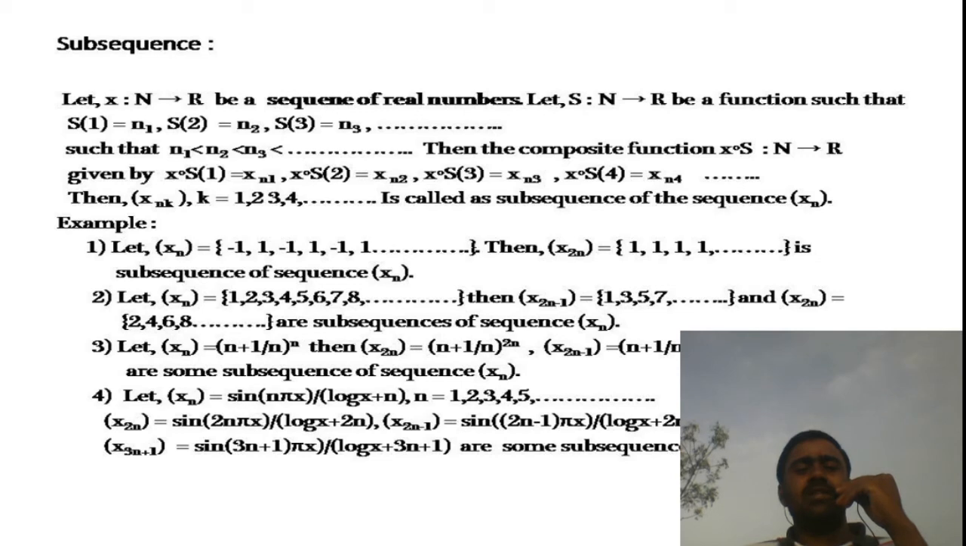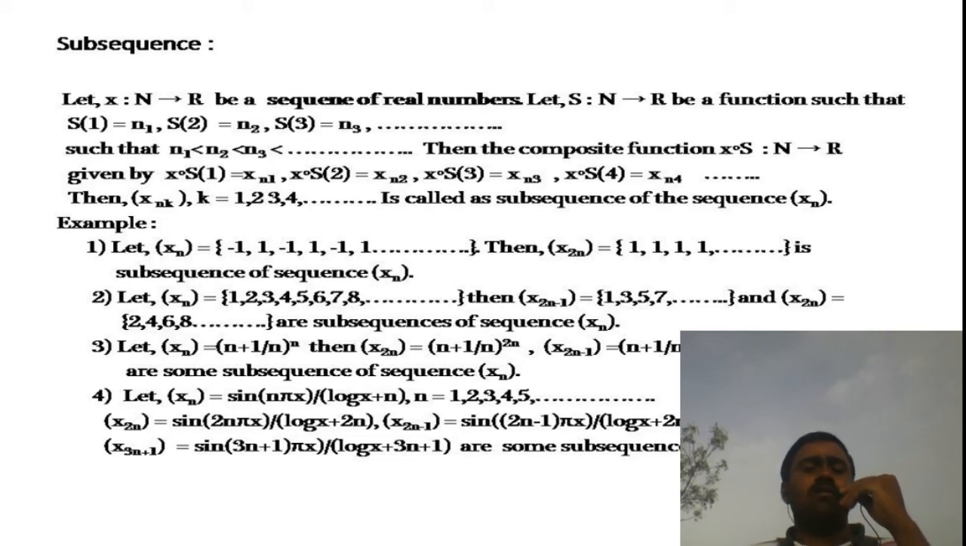Here the sequence x_n is nothing but {-1, 1, -1, 1, and so on}. Then we have taken one of its subsequences as x_2n, I mean the subsequence containing only the even numbered terms of the original sequence. This is one example.